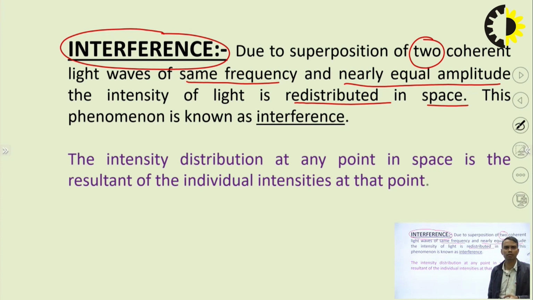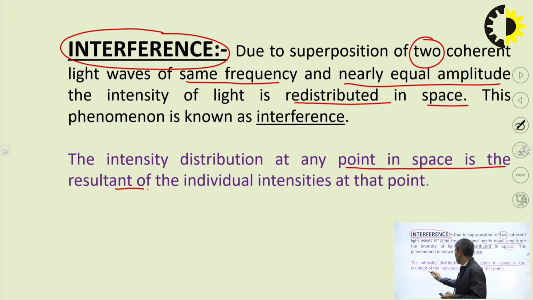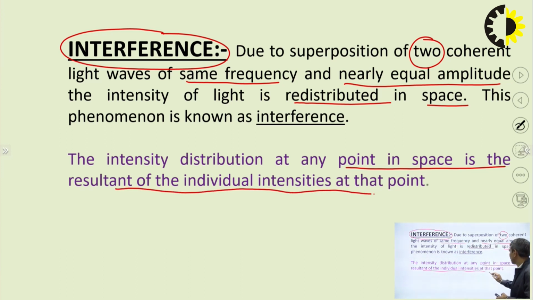So basically interference is nothing but distribution of energy. The intensity distribution at any point in space is the resultant of the individual intensities at that point. So interference means superposition of 2 waves.